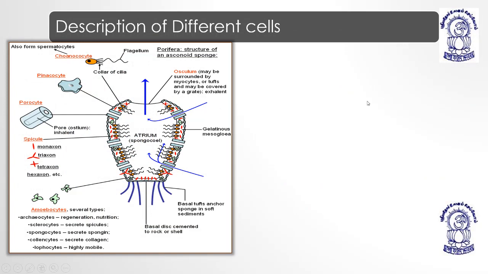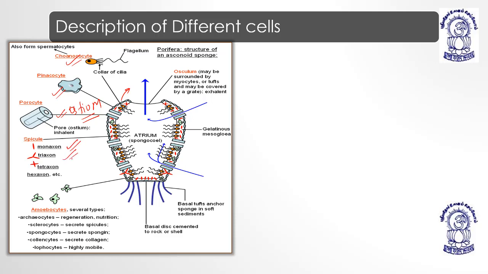description of different cells. Choanocytes, collar cells, they have flagellum. Pinacocytes, they are flat shaped cells. Okay, they form the outer covering of sponges. Then we have porocytes, which are cylindrical and they have a pore in between. These porocytes help to maintain the flow of water along with nutrients from the ostium inside. Means these porocytes actually help to form the ostium, right? Then we have spicules,